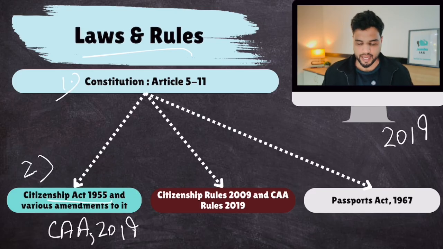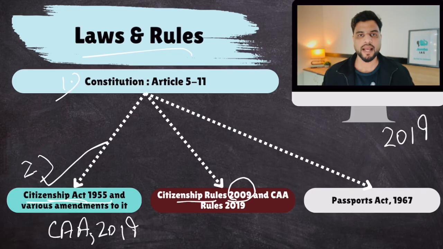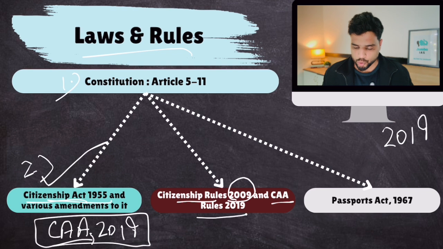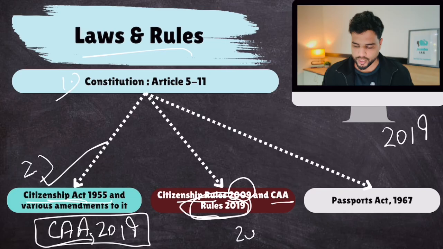Then under every act, Government of India is authorized to notify rules. So under Citizenship Act, there are rules called Citizenship Rules 2009. And under Citizenship Amendment Act, there were Citizenship Amendment Rules 2019. Basically, the recent September action of the government, whereby it increased the cutoff date, the government actually amended these CAA rules 2019. In these CAA rules, it was 2014, government increased it to 2024.